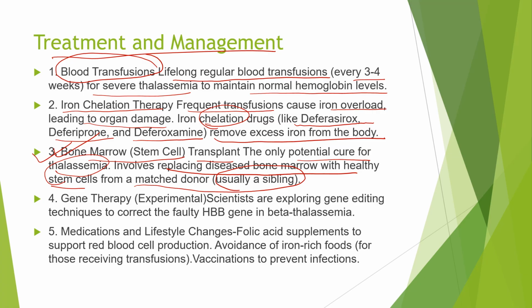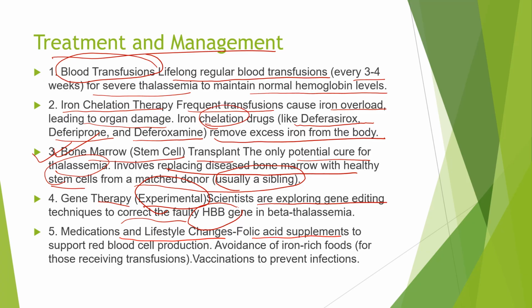Now, gene therapy is under experimental process. Scientists are exploring gene editing techniques to correct the faulty hemoglobin beta genes and alpha genes. So they are trying to detect those genes, and if they can be cut out from that place, a newly formed gene without the defect can be inserted in that part. The gene therapy is under process and has not yet been introduced.